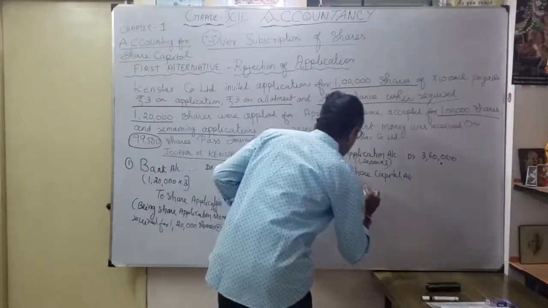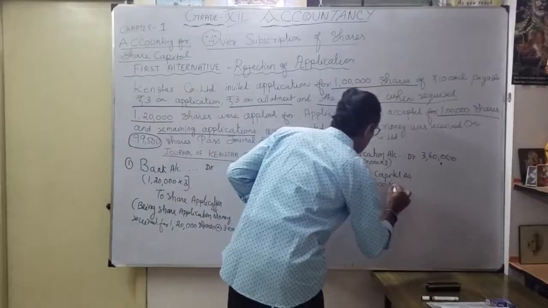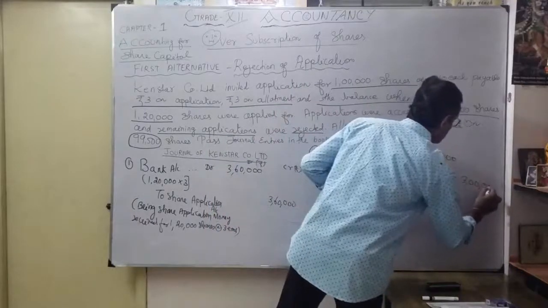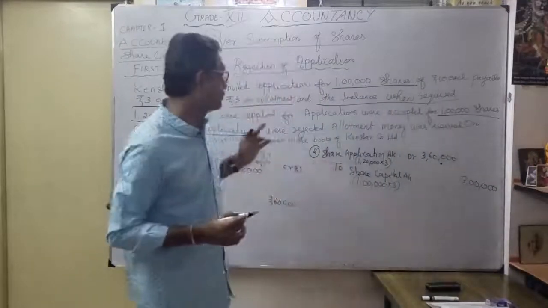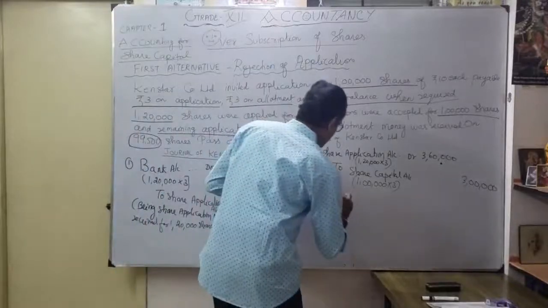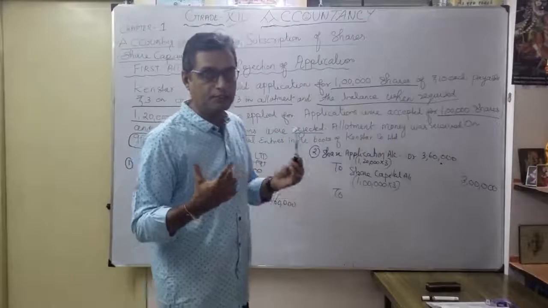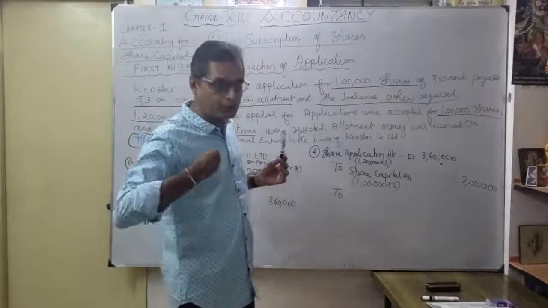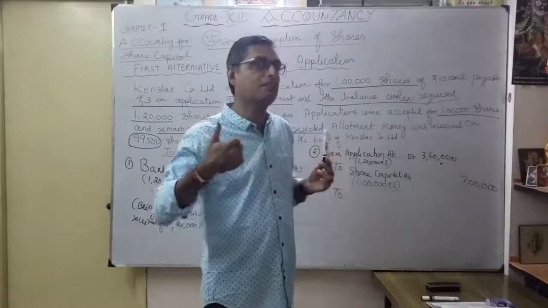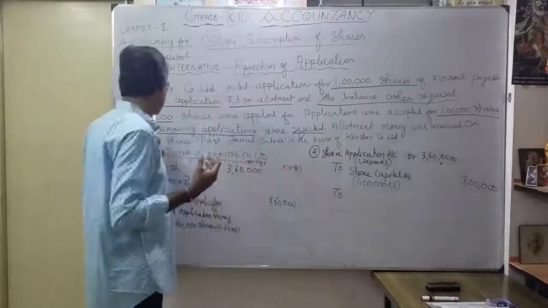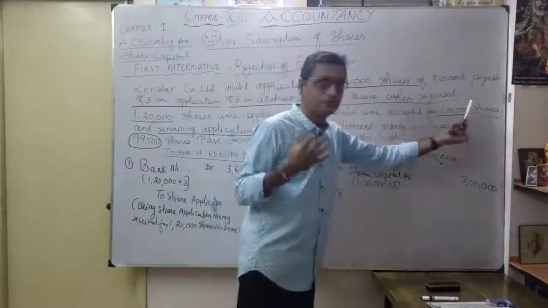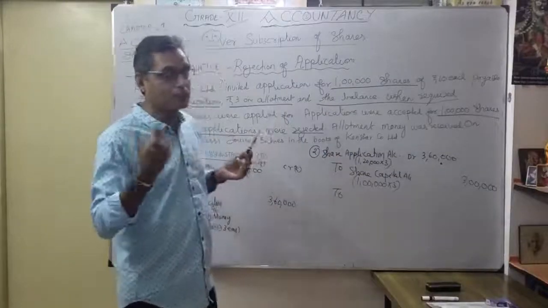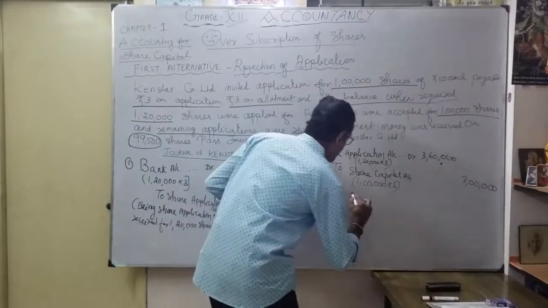So here 1 lakh into 3, okay. So what is the value? 3 lakhs. Okay, so the balance they are going to reject, correct? So whenever you receive money, what is the entry? Bank account debit to share application account. Now you are going to repay the excess share application money. That excess is how much? 20,000 shares. Only 1 lakh shares accepted. The balance 20,000 shares they rejected. So it is refunded to whoever applied. That is the entry. You are going to pay to bank account.